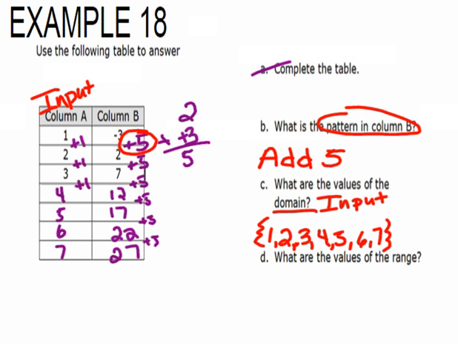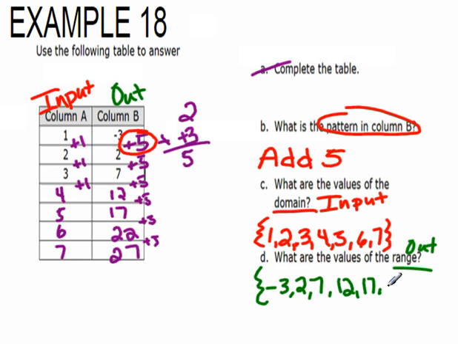For question D, we are looking at the values of the range, which is our output, which is going to be column B. And again, we want to list them from our smallest to our biggest. So our smallest would be the negative 3, and we just increase from there. So 2, 7, 12, 17, 22, and 27.